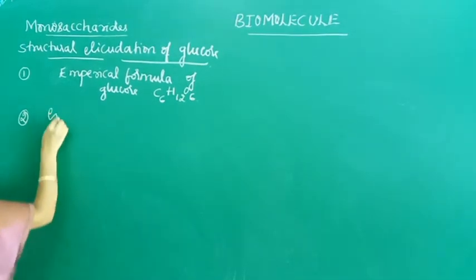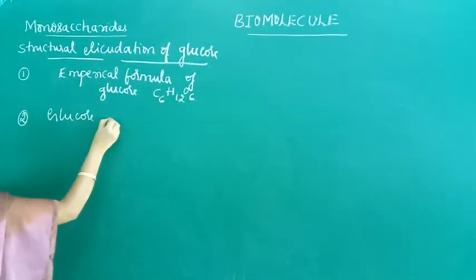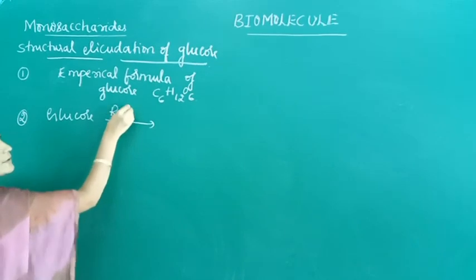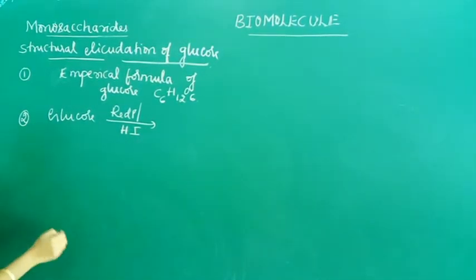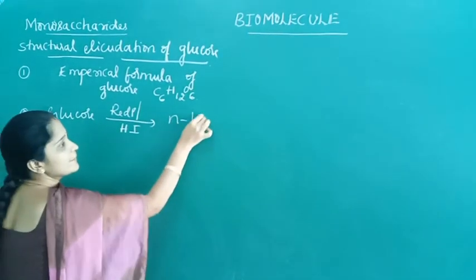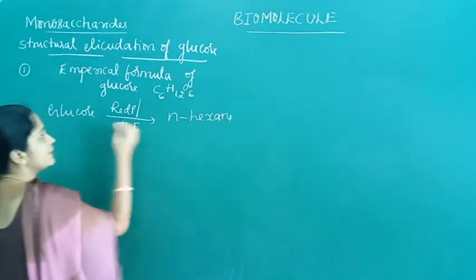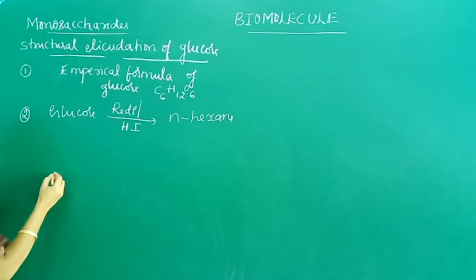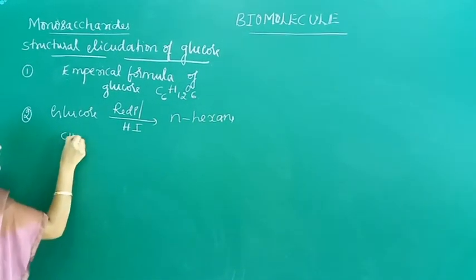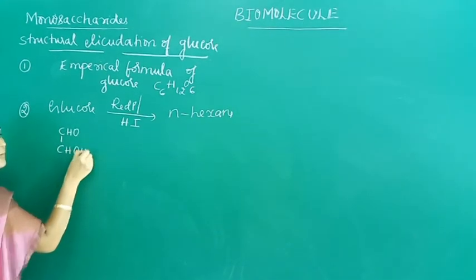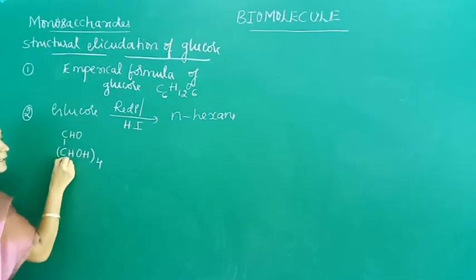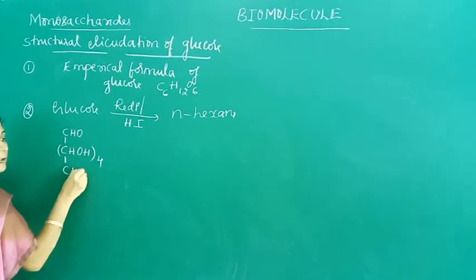The second point is, when glucose is heated with red phosphorus and hydroiodic acid, we get n-hexane. The structure of glucose contains an aldehyde functional group, 4 CH-OH groups and 1 primary alcoholic group.